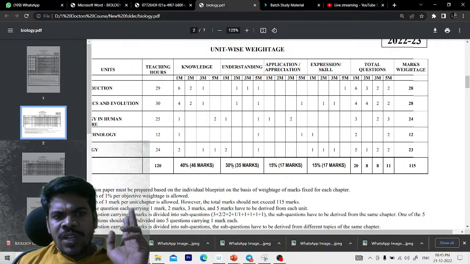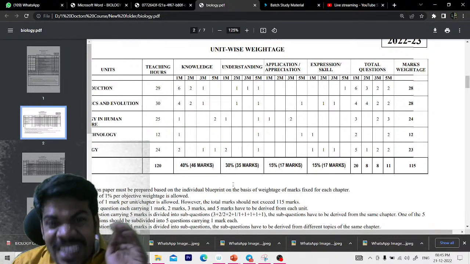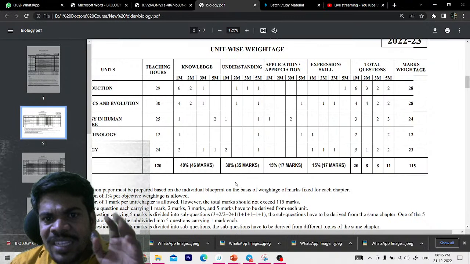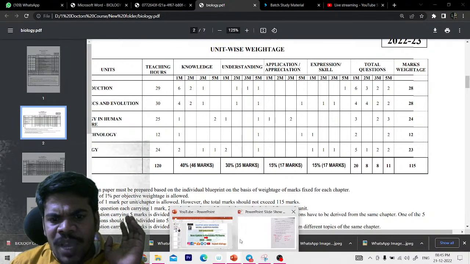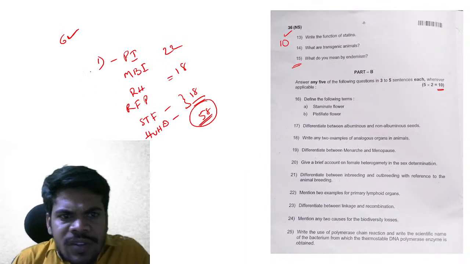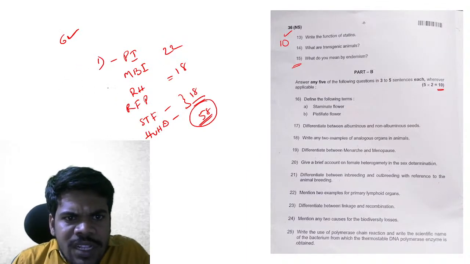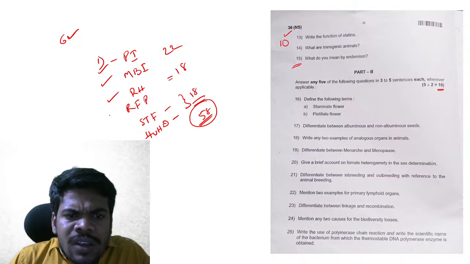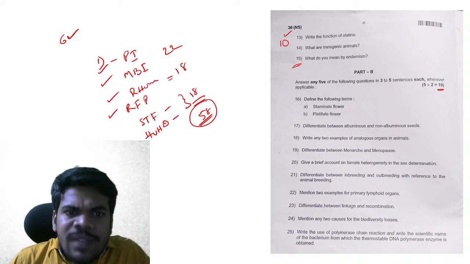In these two units, you have more than 6 chapters, but I suggest 6 chapters. Just imagine these 6 chapters as one unit. What are the 6 chapters? Principles of inheritance, molecular basis of inheritance, reproductive health, and reproduction in flowering plants. Not reproductive health, reproduction in human beings.